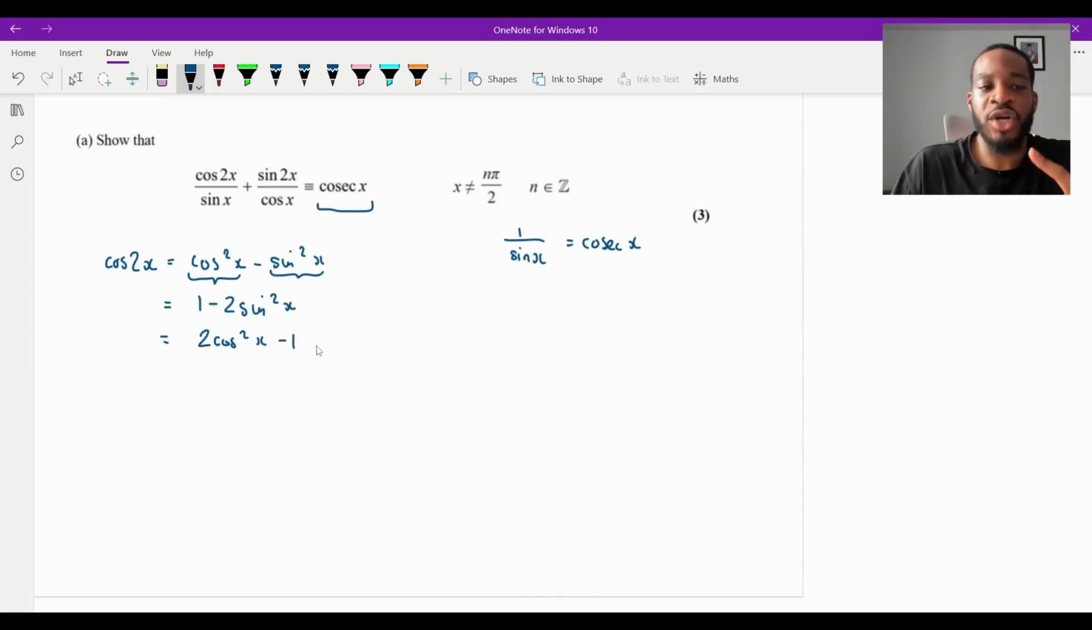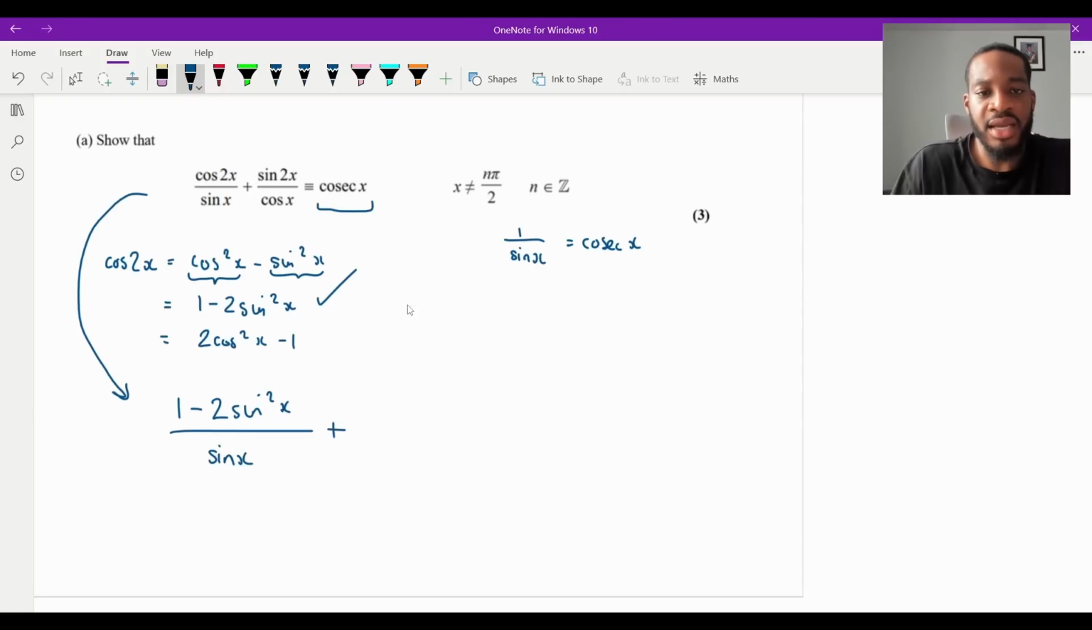Now, remember what we're trying to do. We're trying to show that we get 1 over sine on the right-hand side. We want sines, right? So for me, that tells me that I'm going to pick this identity to replace out of the 3. So with that being said, I'm going to write this as cos 2x, which I know is 1 minus 2 sine squared x, like that. That will be over sine x.